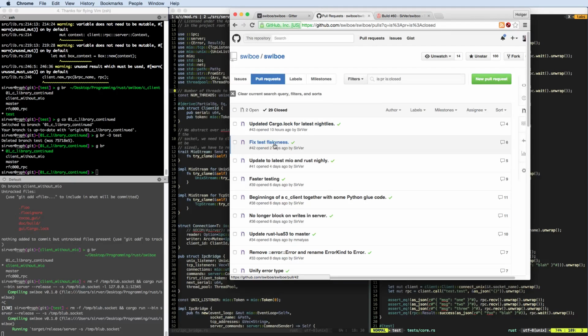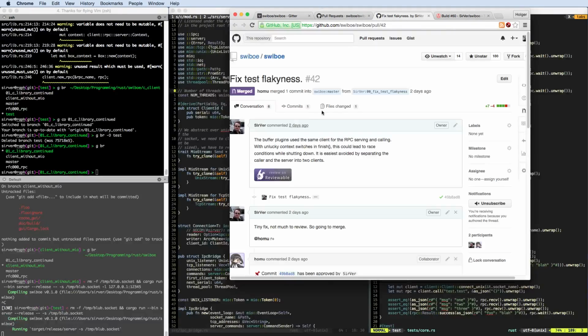I think here I merged this branch. I figured out why our tests were flaky and fixed that. That was a really quick and easy fix. Went really quickly. Basically, what it came down to is that we had a race condition in our tests.